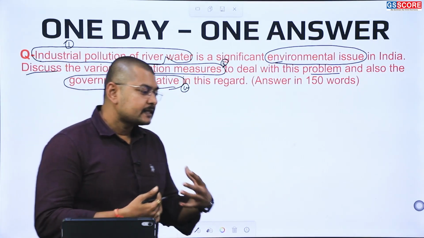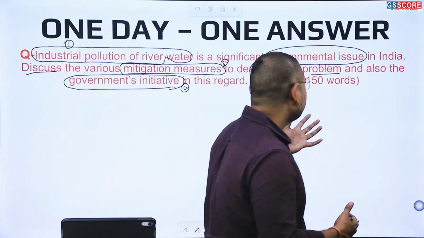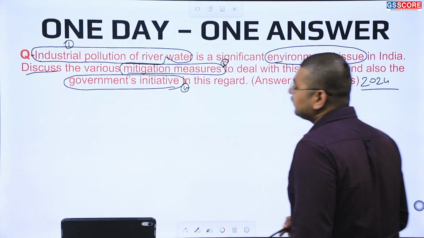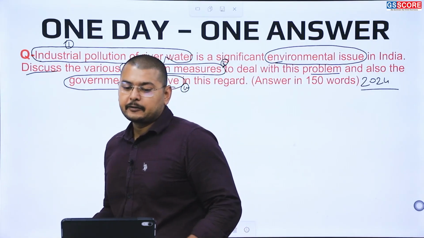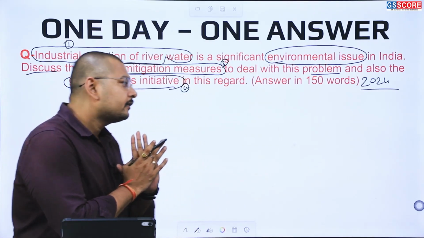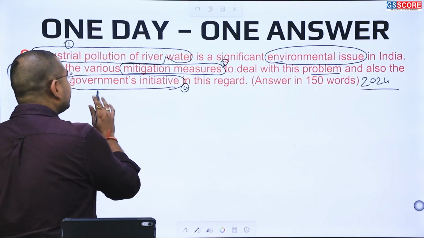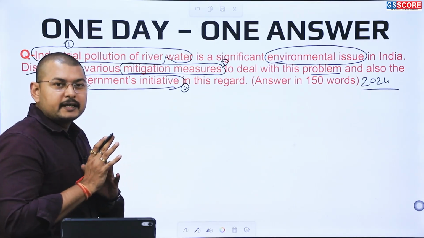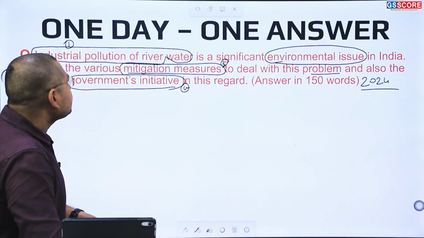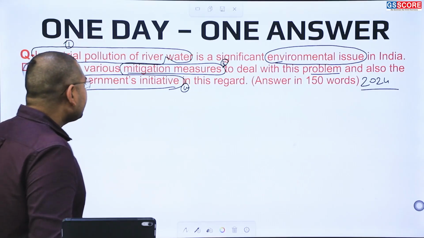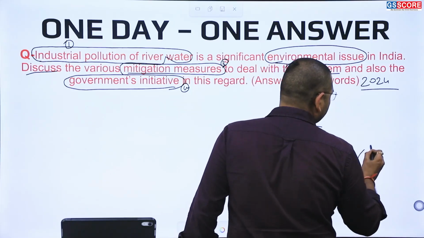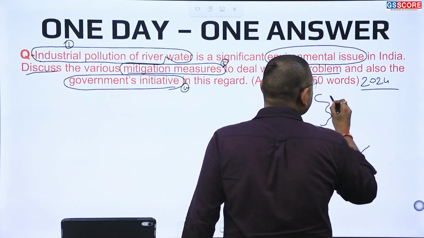So how to deal with such a question if it is asked in the exam? This is a question which was asked in 2024 in the UPSC examination. Now, we will be discussing the concepts and the structure of the answer, but we need to understand what the question is first. We have different rivers in India. Basically this is an environmental question.